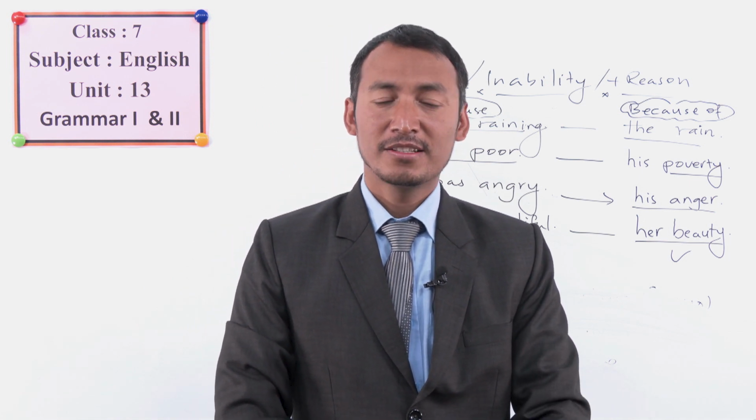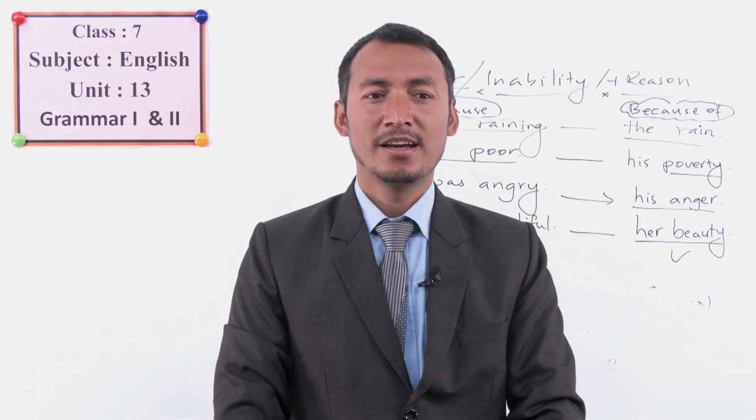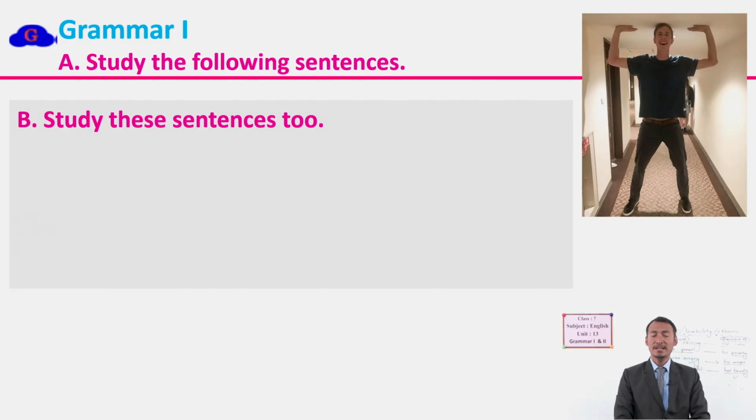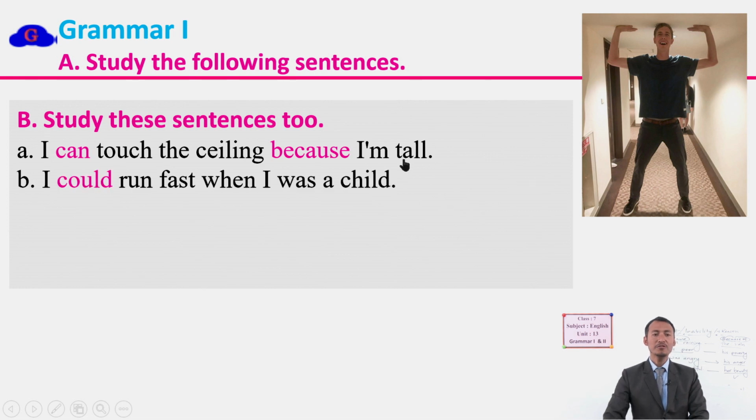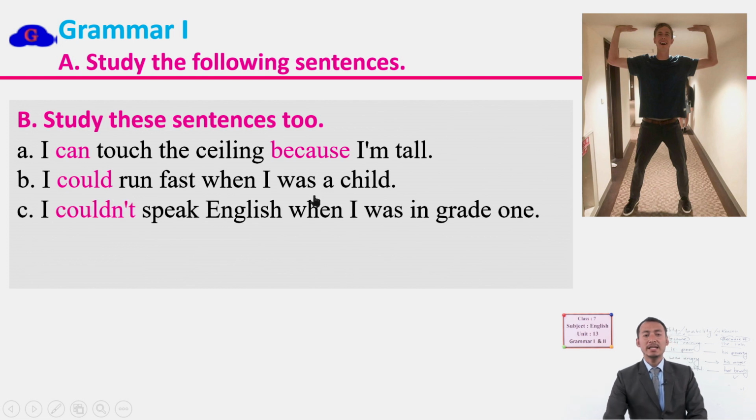Okay, now let's see some more sentences about this. So look at these sentences. Study these sentences too. I can touch the ceiling because I am tall. Look here, I am tall. This is a clause. I could run fast when I was a child. I couldn't speak English when I was in grade 1. Look here, could is about past experience, past abilities. Okay, students? So someone is talking about childhood. And here, I couldn't speak English when I was in grade 1 means many years ago, when he was in grade 1.